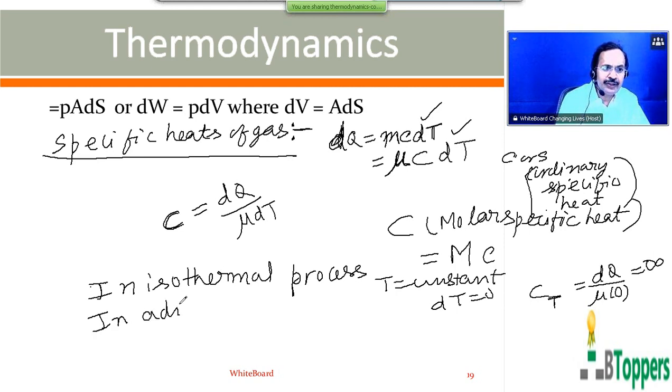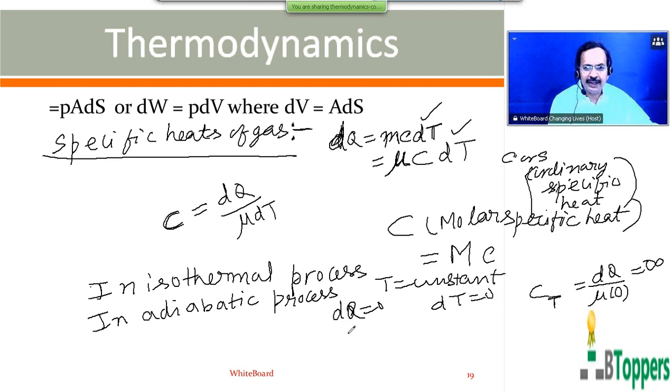The gas undergoes changes in pressure, volume and temperature such that it does not absorb any heat from the surroundings, and at the same time does not give out any heat to the surroundings. That is called an adiabatic process. I will discuss the isothermal and adiabatic processes in more detail in my next classes. I am just discussing the specific heats of gas. So in an adiabatic process dq is 0, so the molar specific heat of the gas in the adiabatic process will be 0.